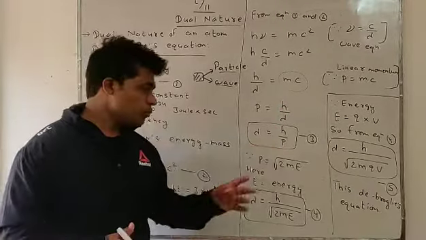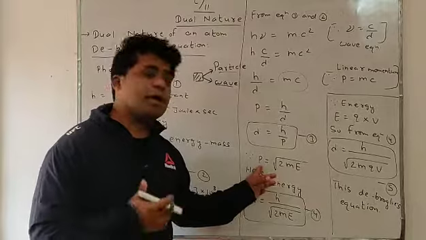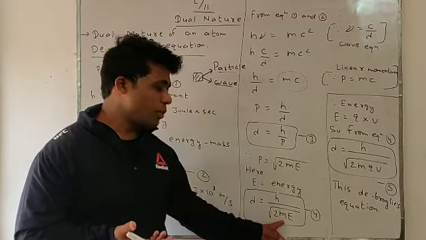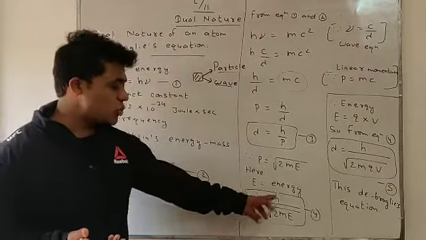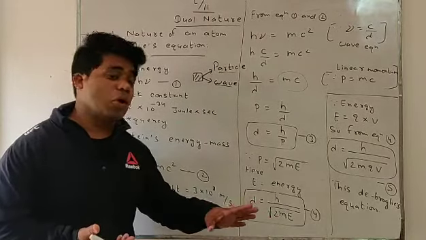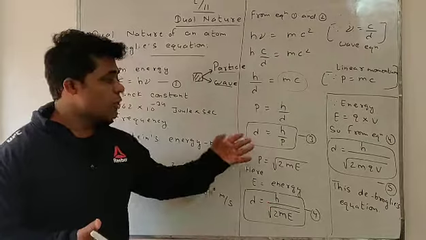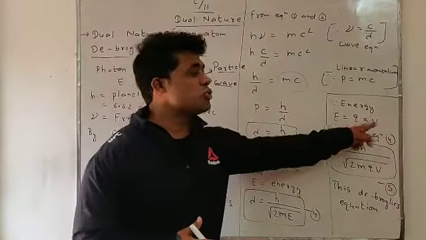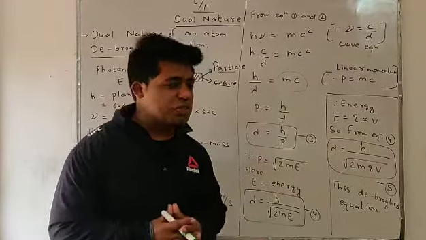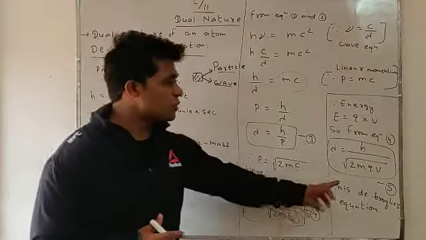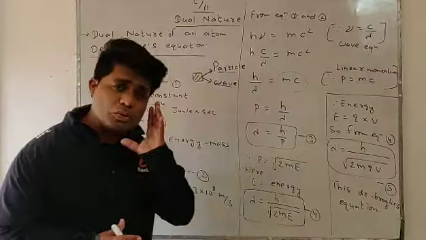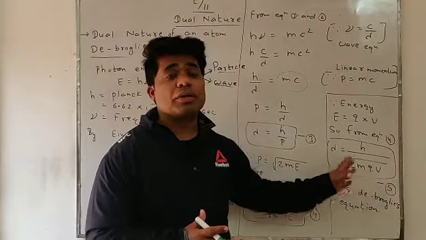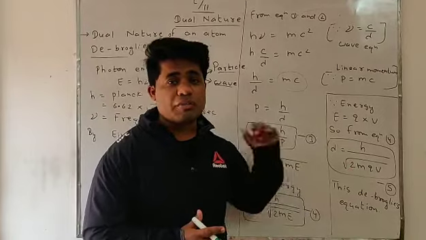This is the very first form of de Broglie's equation. Now p equals root 2mE, the relation between linear momentum and kinetic energy. Here I am going to put root 2mE. Lambda equals h upon root 2mE, that is the second main form of de Broglie's equation. Now what is energy? Charge into potential. So finally we make one change: instead of energy we write charge into potential. So finally we get lambda equals h upon root 2mqV. This is the final form of de Broglie's equation.